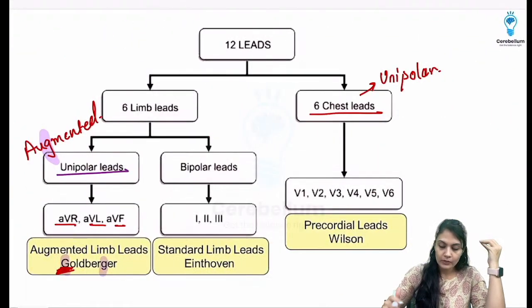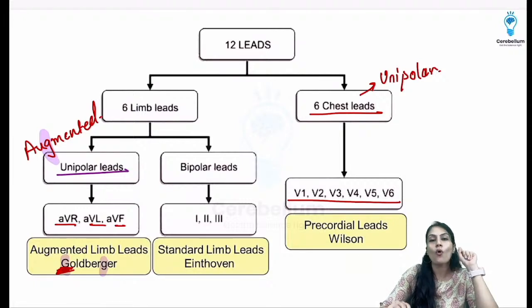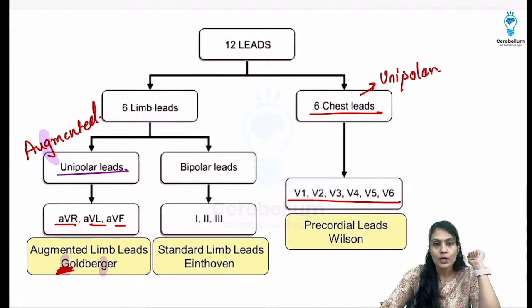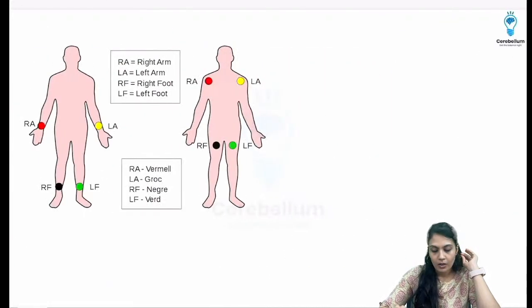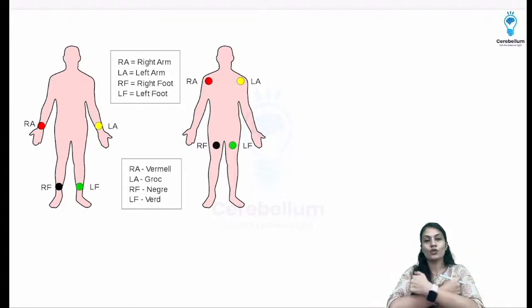Okay, now V1, V2, V3, V4, V5, V6, they are known as the precordial leads of Wilson. I told you Wilson was the scientist who developed these chest leads. Okay, so chest leads, Wilson. Now coming to the leads, if you do not know which lead to attach where, because remember they have proper connections, proper color coding, you cannot just attach any lead anywhere, because accordingly your graphical representation is going to change, which can change the conclusion or the result.